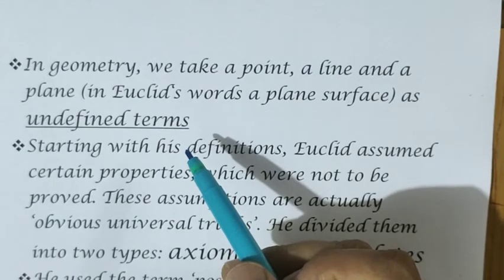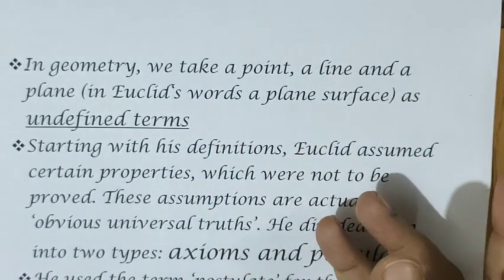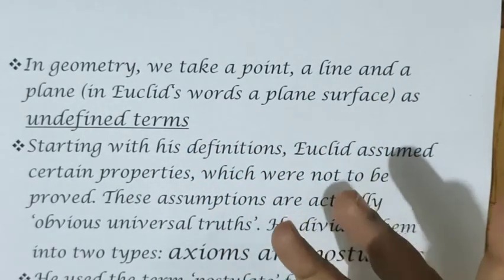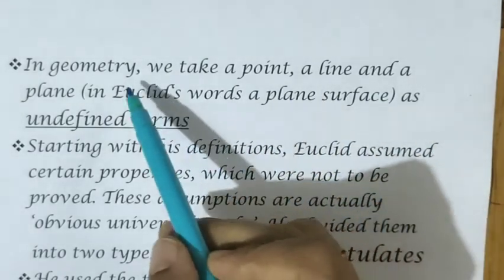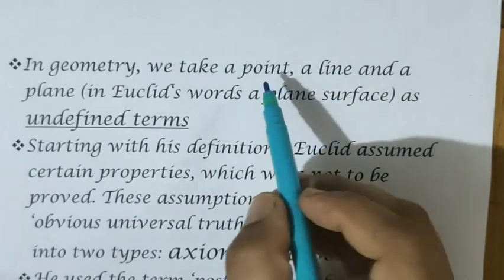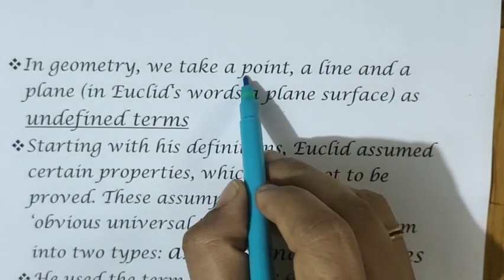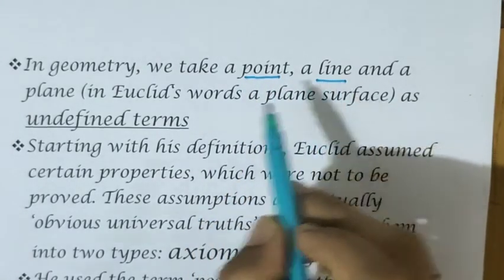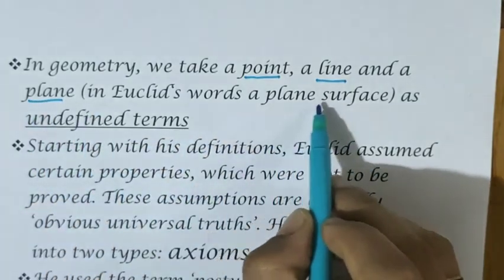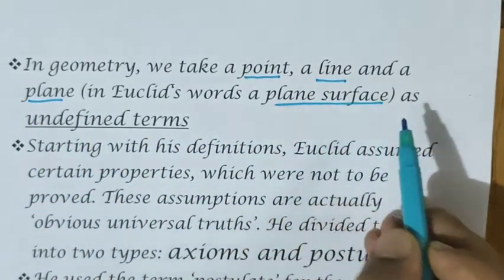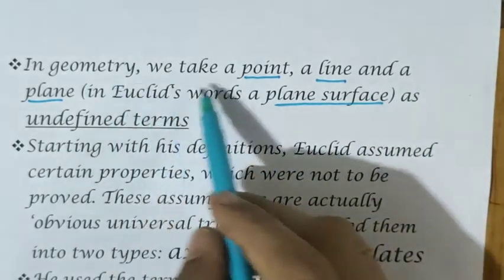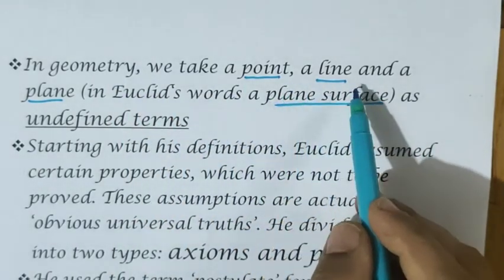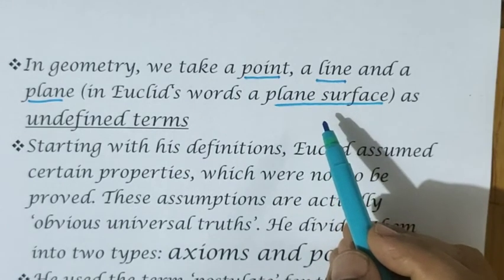When a branch starts, there may be some terms which are unable to be explained, or we need to explain some basic concepts to start the definitions. So in geometry we take these three as undefined terms. Which are they? Point, line and plane. Plane means a surface, a plane surface according to Euclid's geometry. So the three undefined terms in geometry are point, line and plane surface.